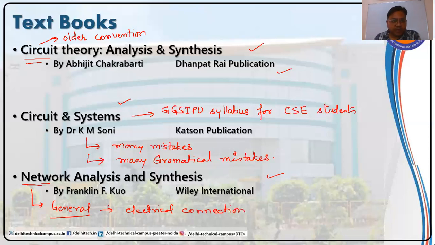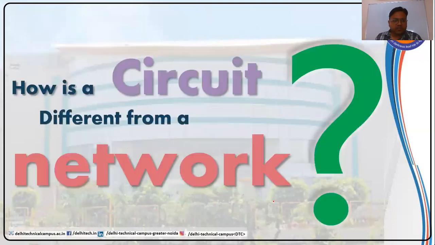So obviously there will be a question now coming into our minds: what is the difference between circuit and network? Why is circuit an older convention and why is network a newer convention or a more general word? Let us discuss. How is a circuit different from a network?